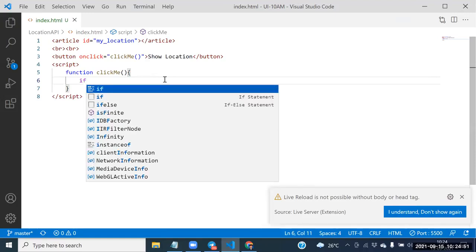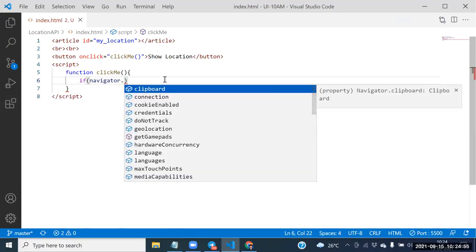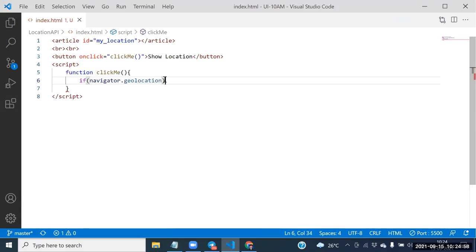How to check it? If window navigator dot geolocation. Navigator dot geolocation. Guys, verify here. What is a navigator? Navigator is a predefined object. Geolocation is also a predefined object.